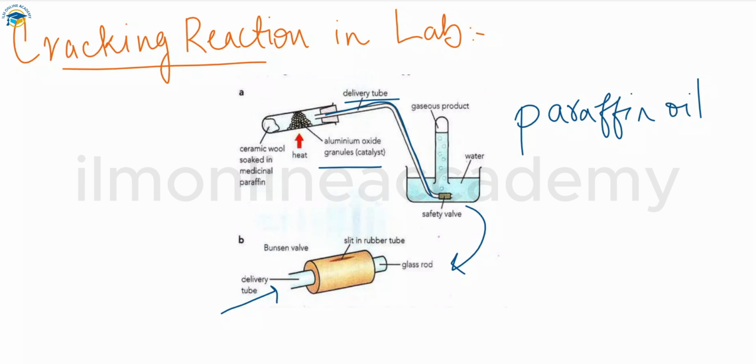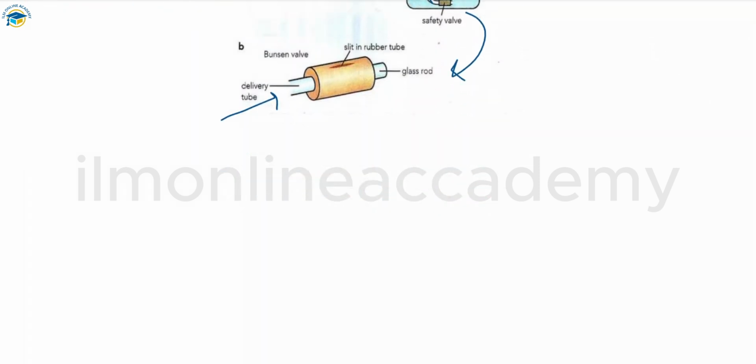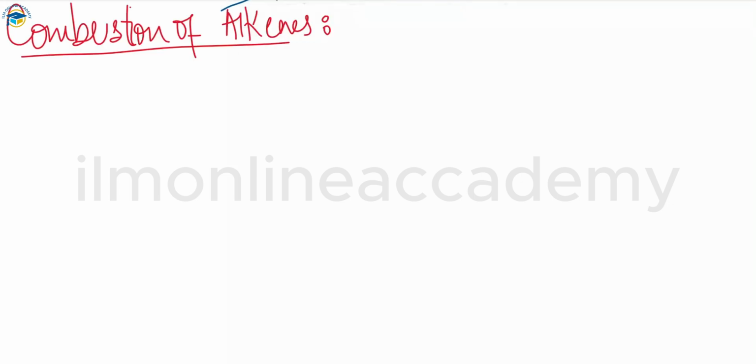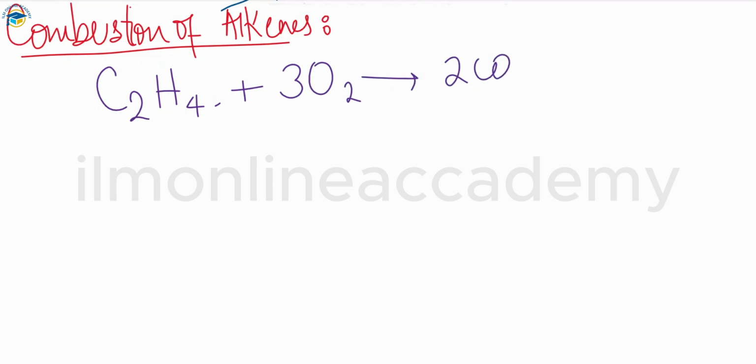Next, we talk about the combustion reactions of the alkenes. Alkenes are similar to the other hydrocarbons. When they burn, they give carbon dioxide and water vapor as long as the air supply is sufficient. The first one is ethene, which has the formula C2H4, and when it reacts with a sufficient supply of oxygen, the products are carbon dioxide plus water vapor. So this is the complete combustion reaction for the alkenes.